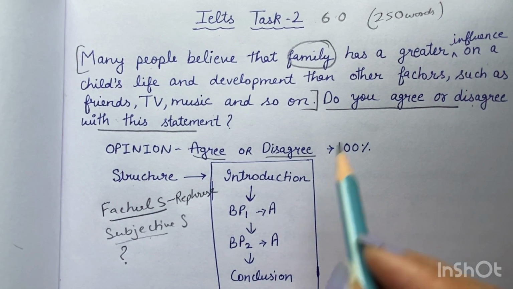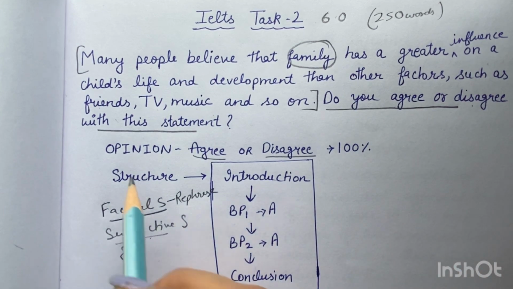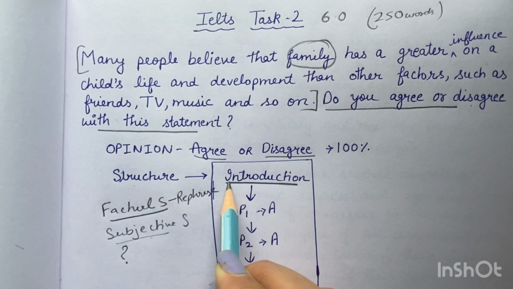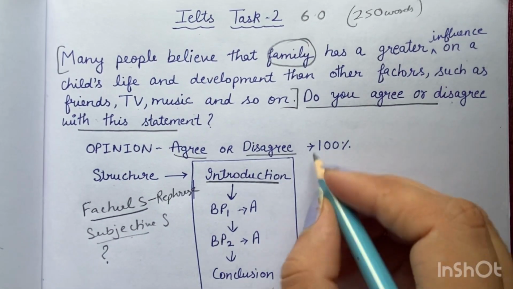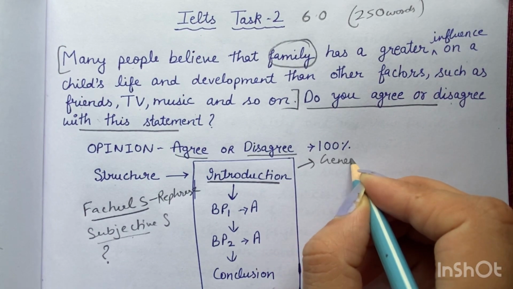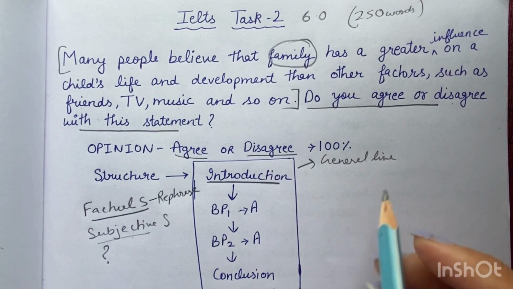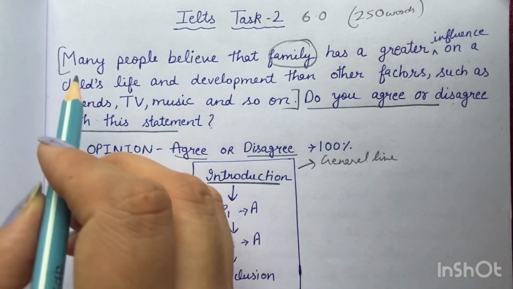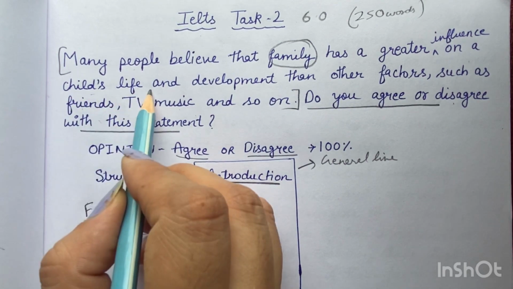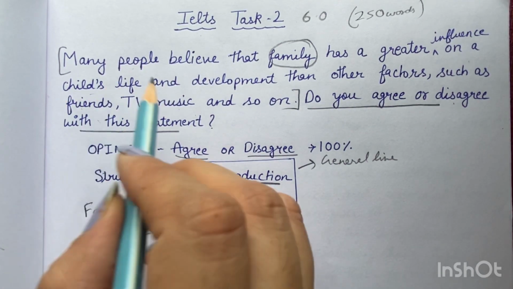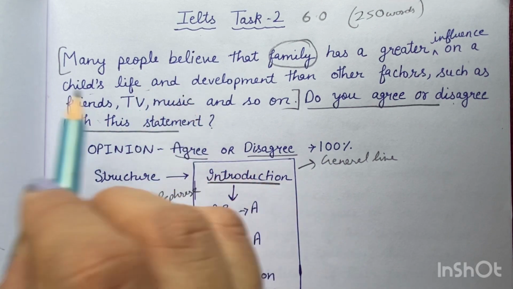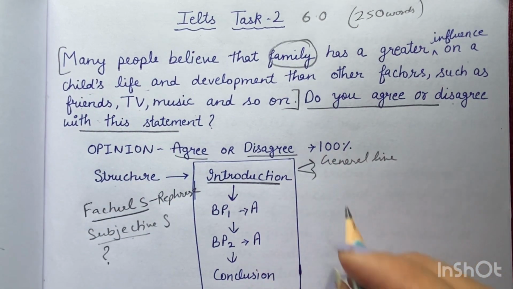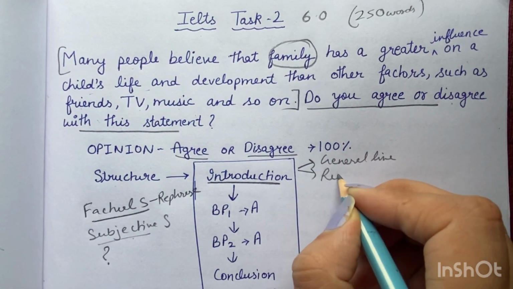According to the subjective statement, my structure will be, first, as always, the introduction of the essay. In the introduction, first we will write a general line. General line means we will give the background of our essay. Here the background can be the bringing up and raising of a child, meaning the importance in the life of the child. Who is more important, family or other factors? The second part in our introduction is that we have to rephrase.